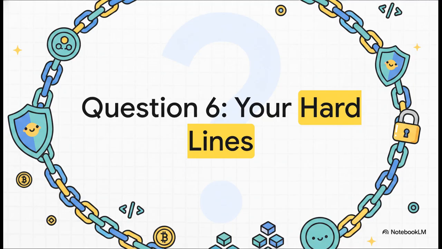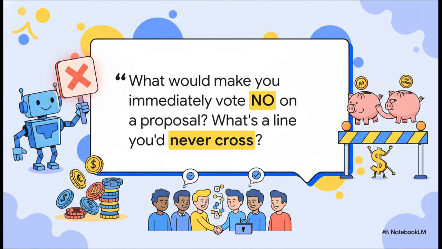Question 6 is what I like to call the unbreakable rules question. This is where you tell your AI what your absolute non-negotiables are. This is where you set your hard boundaries, your ethical red lines. Maybe you're absolutely against any kind of marketing spend, or maybe you'd never ever approve funds for a team that doesn't have a proven track record. Your 500-character answer here makes sure your AI knows which lines it can never ever cross for you.